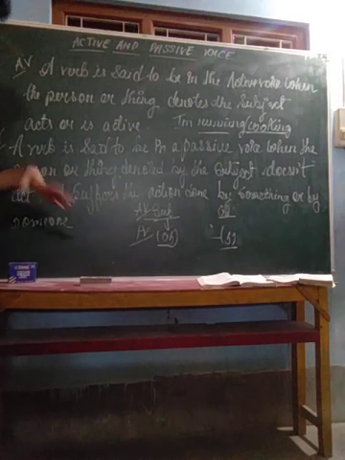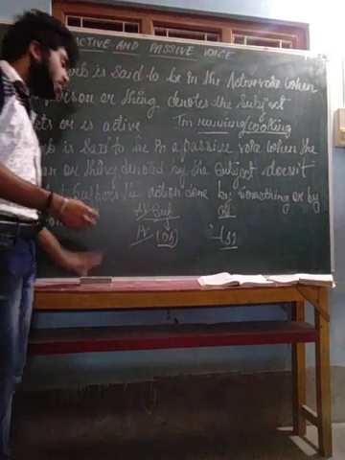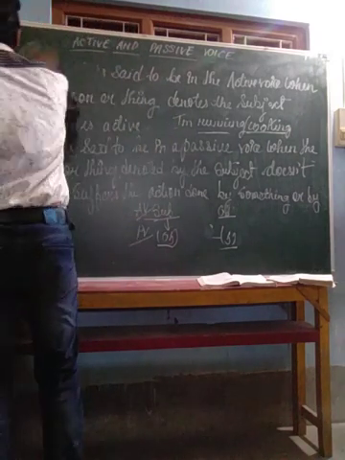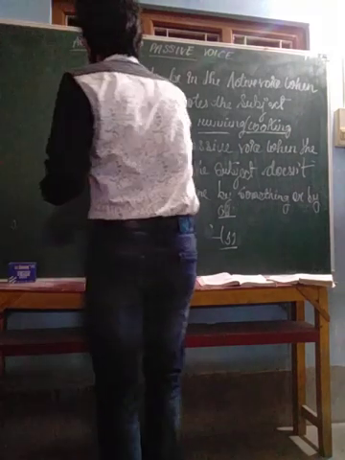So there is an interchange between the subject and the object. How we will show this by an exercise. Let us see with an exercise right now.